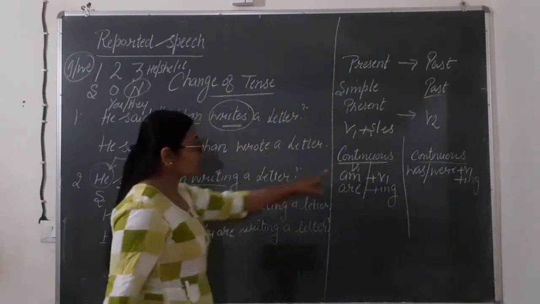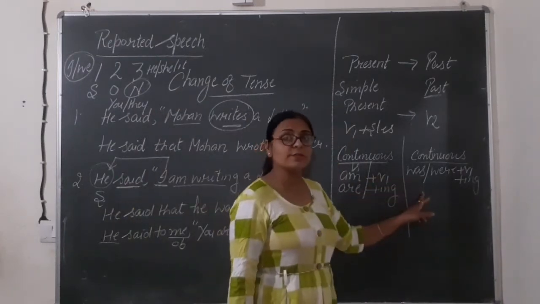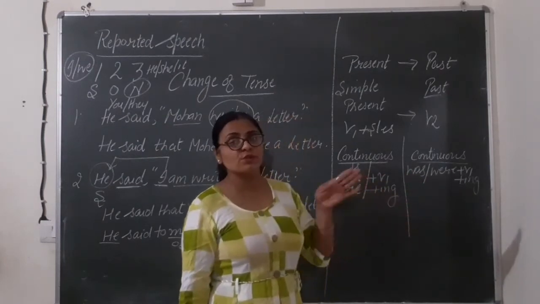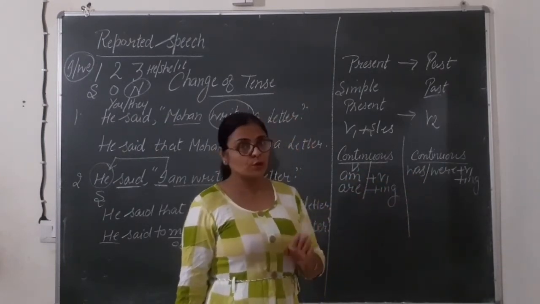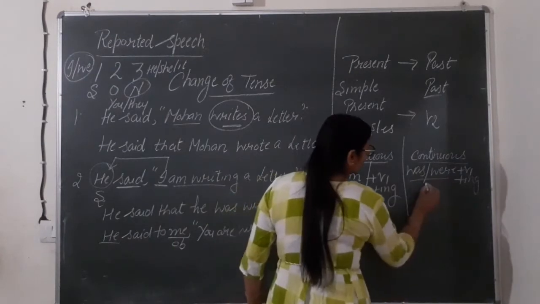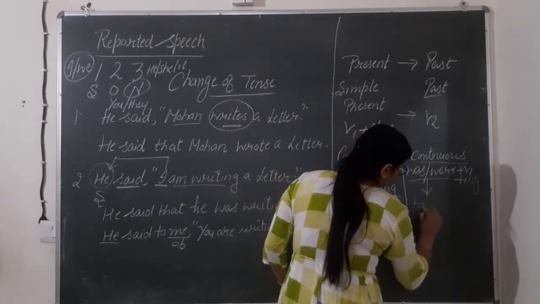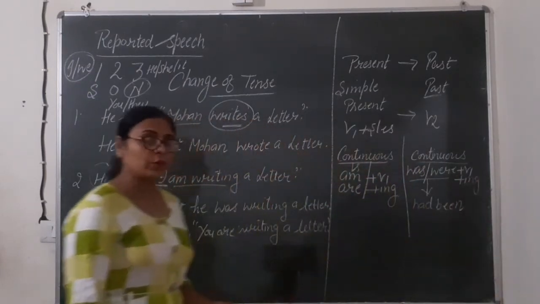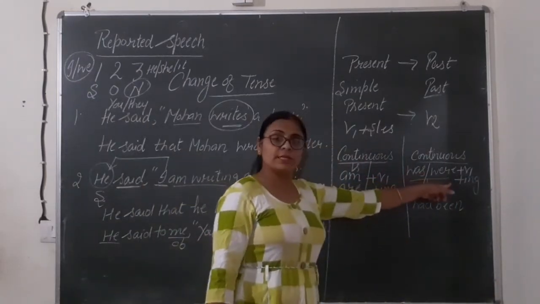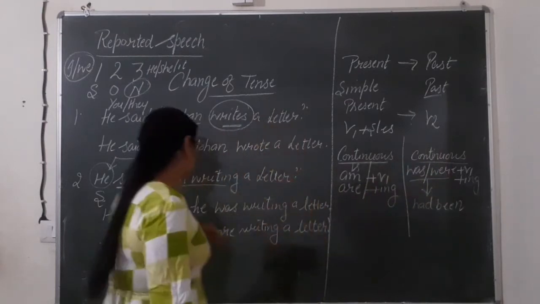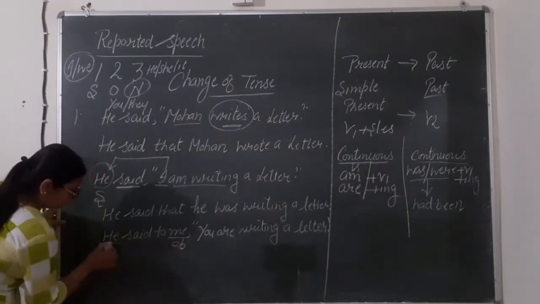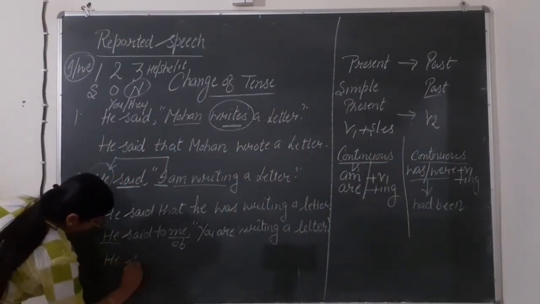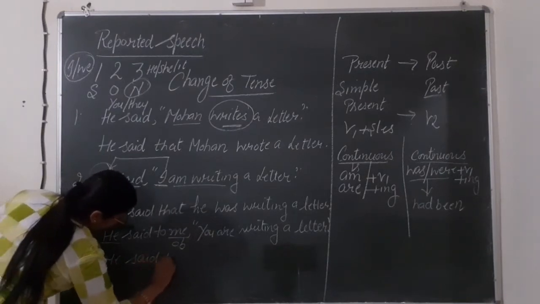As I told you, present continuous is changed into past continuous. Past continuous is also changed into past perfect continuous. It means was will be changed into past perfect, that is had been. Okay. First form and ing already given there, that will be same. So how to change this? According to this, he said to me.